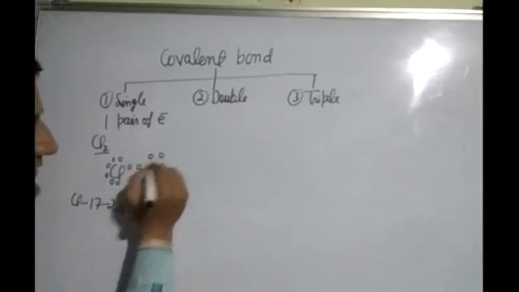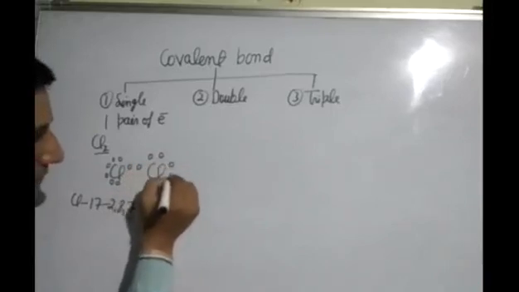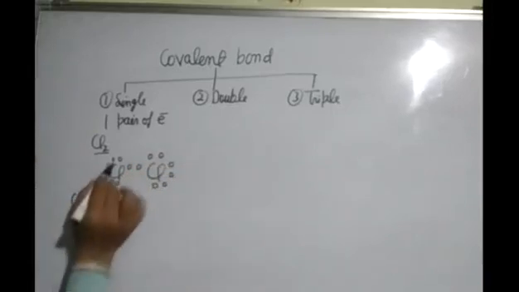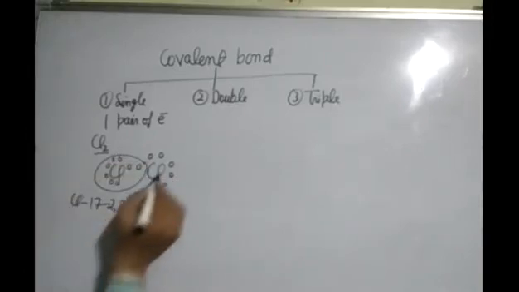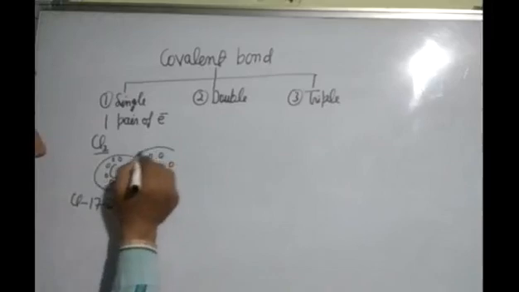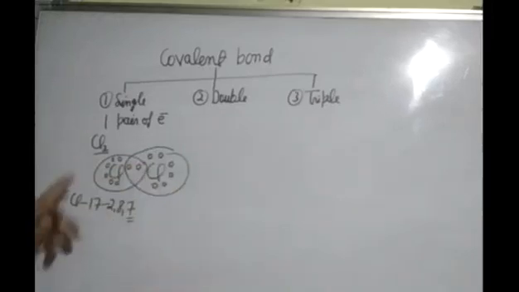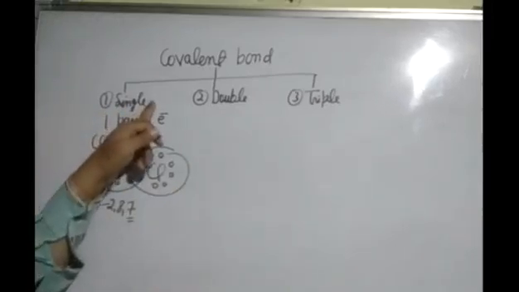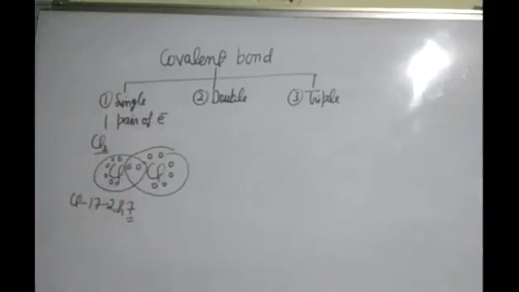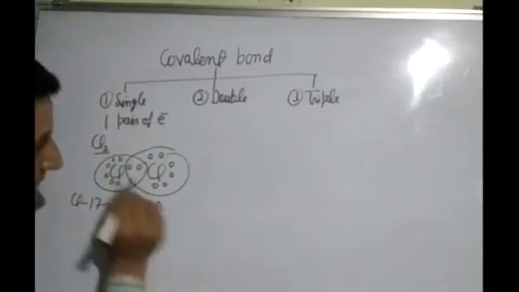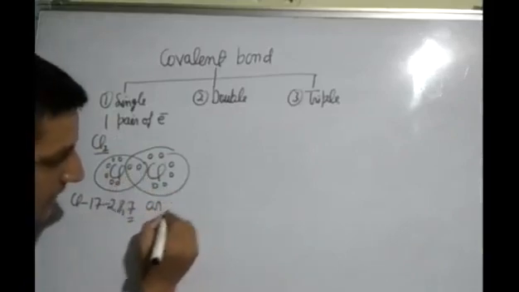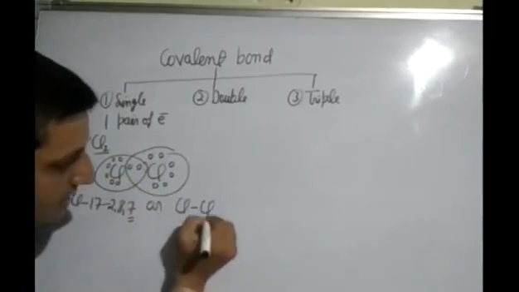For the other chlorine atom also, we show 7 electrons in this way. This is chlorine. The other chlorine atom also shares one electron. So a single covalent bond is formed by the sharing of one pair of electrons. Example, chlorine molecule. Here one electron sharing takes place, so we can write Cl-Cl.